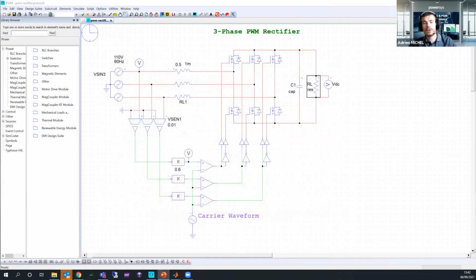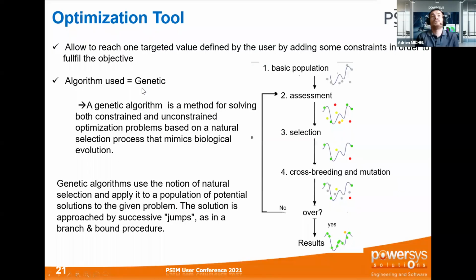Okay, so now, after you have determined all your critical parameters, you need to apply a kind of optimization analysis. So basically, the optimization, as mentioned, will allow you to reach one targeted value defined by the user, by also adding some constraints in order to fulfill your objective. So we have implemented the genetic algorithm into the optimization tool. Here you have a simple picture of what the genetic algorithm is.